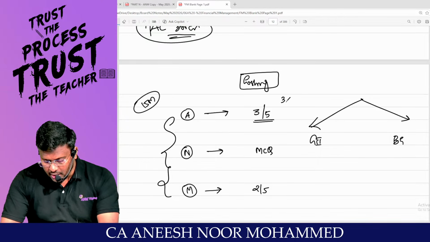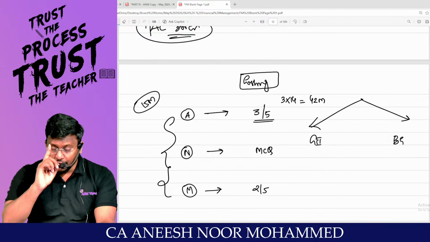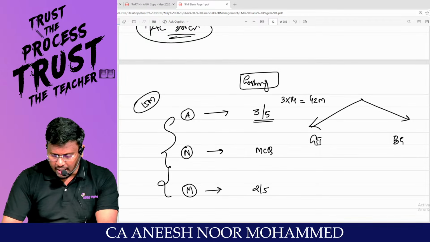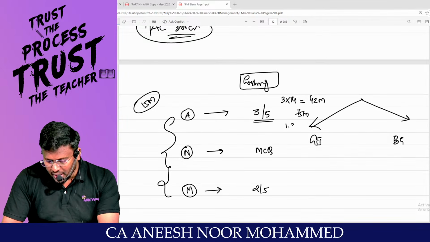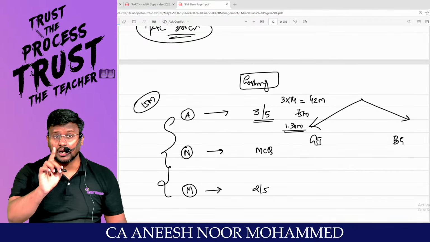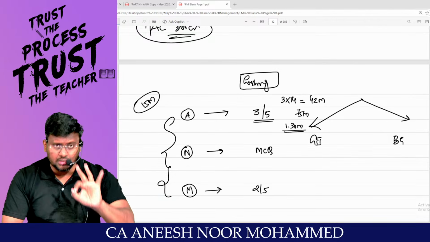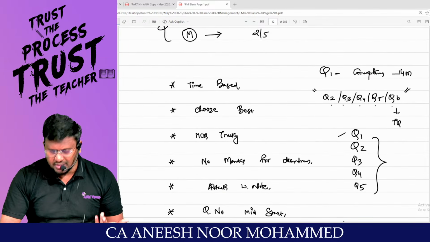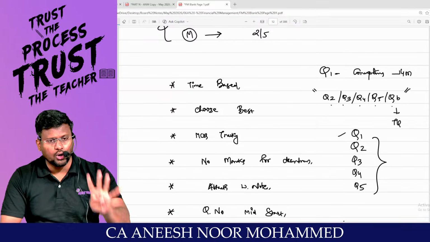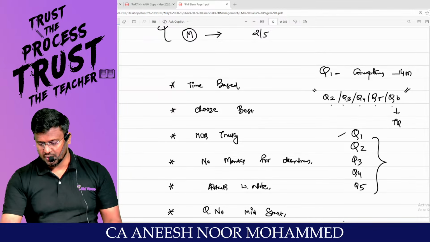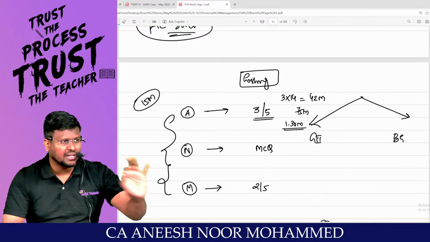That means 3 into 14 marks comes to 42 marks you are going to deal with. If you allot 1.8 minutes per mark, that means 75 minutes, or rather 1 hour 30 minutes. This is how your time travel should be. Start your exam by 1:45. From 1:45 to 2 o'clock, choose the best 3 questions. You can choose from the compulsory question also, no problem. There is no rule that you should not write the compulsory question first. From 1, 2, 3, 4, 5, choose the best 3 questions, and start writing those 3 questions from 2 o'clock till 3:30.